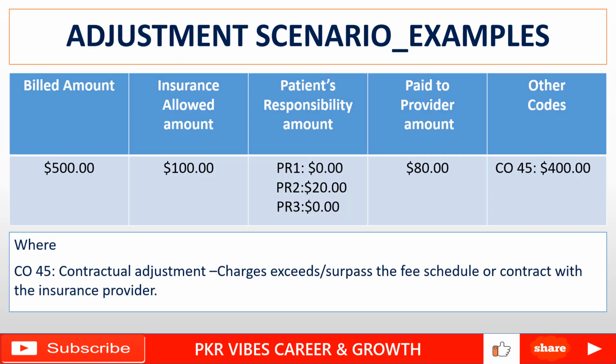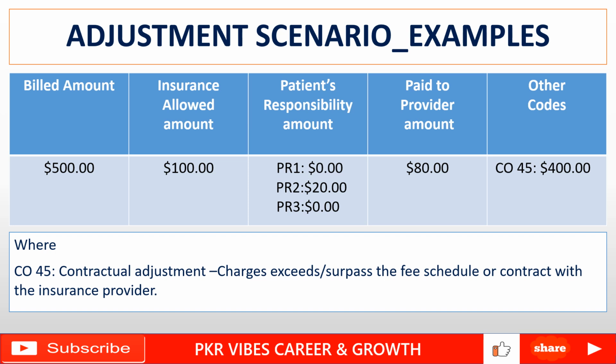Okay guys, now we will discuss one practical example to get clarification on the adjustment scenario. For example, we submitted a claim to insurance with a billed amount of $500. Then insurance allowed $100. So our doctor billed $500 to the insurance company, but insurance is telling us that they received our $500, but they will allow only $100 to the doctor.